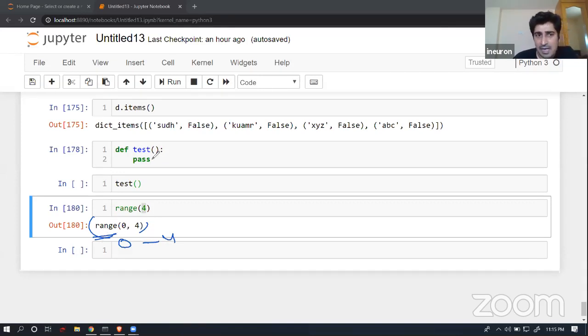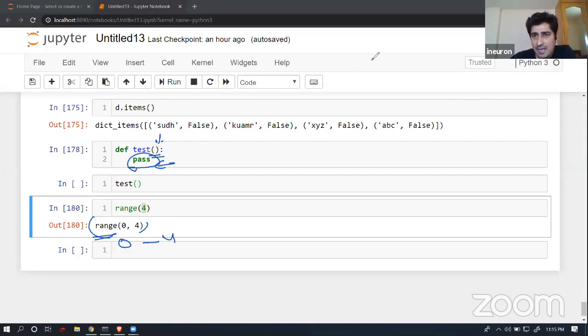In a similar way, I have created a function over here and I have not passed any argument, meaning I'm creating a function with 0 arguments. I can give 0 arguments, 2 arguments, 3 arguments, 100 arguments, it doesn't matter at all, it depends upon my use cases. Now I have not written a body. Body means I'm not saying what this function is supposed to do. I'm not giving any instruction for that.